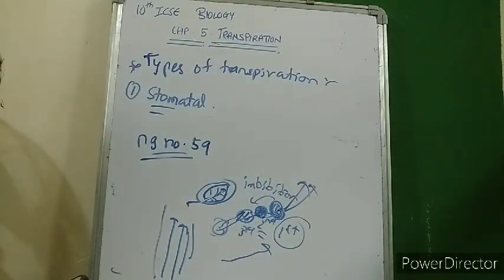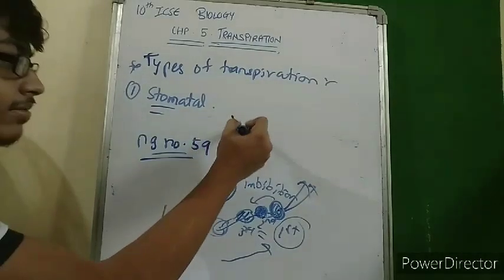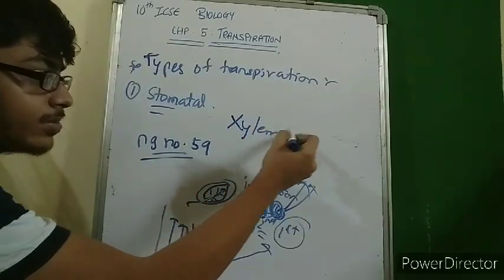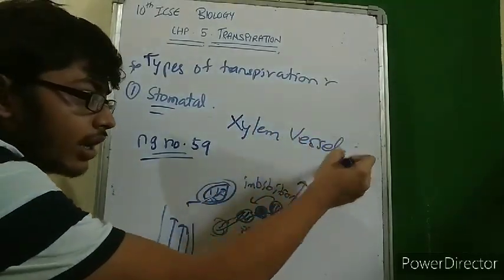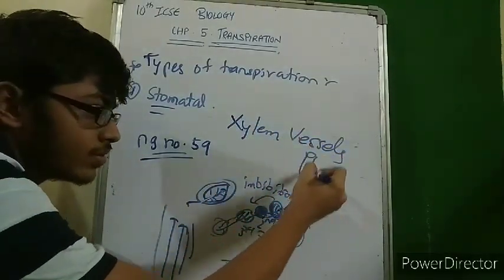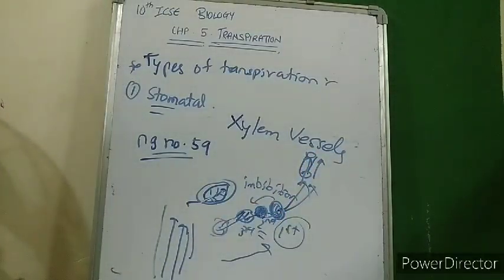The next line from the textbook says that thousands of leaf cells evaporate water in this way, causing more water to be pulled from below via the xylem vessels. So basically from the lower parts of the plant, the water would be absorbed and transported to the upper parts of the plant with the help of xylem vessels. Xylem vessels are the tube-like structures which transport water in the upward direction.